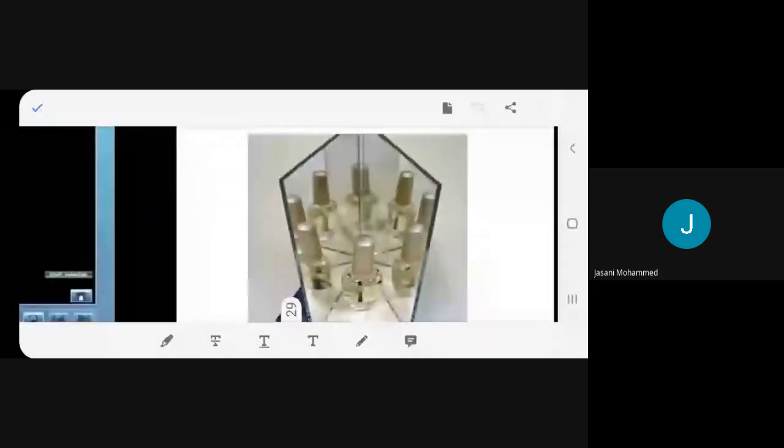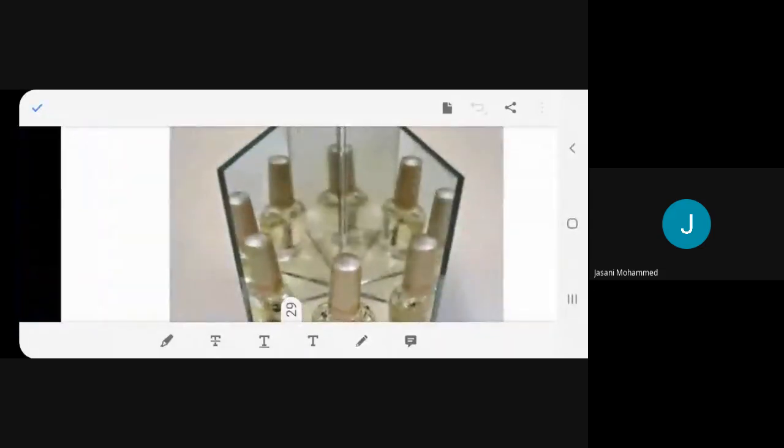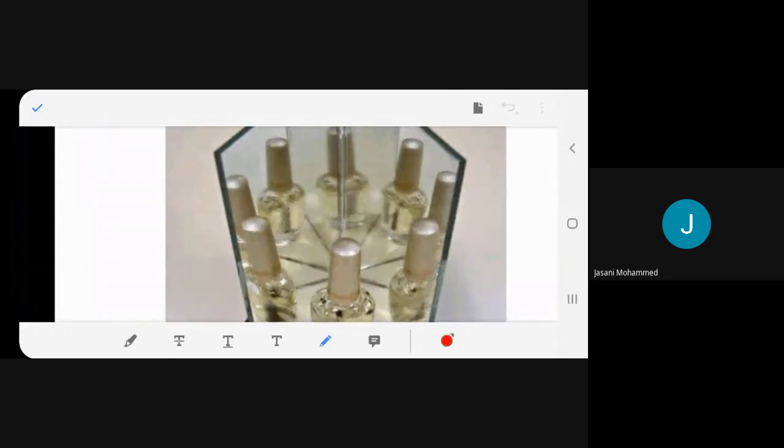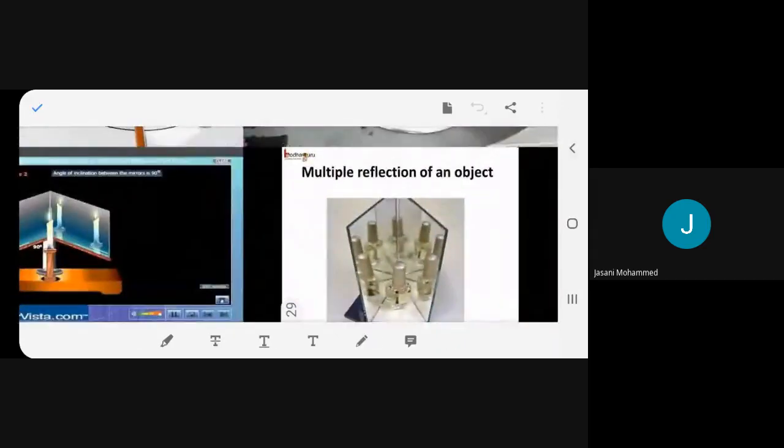See, again the same thing. Multiple reflection. So many images. You got only one object. This is the object and so many images. See, one, two, three, four, five, six, seven. 7 images you got of one object. So these are all again multiple reflections.